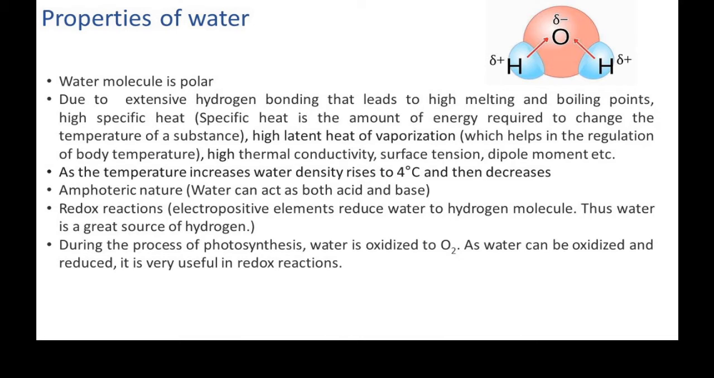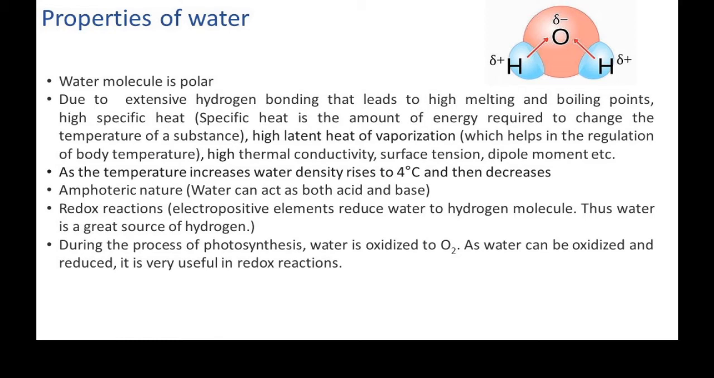As temperature increases, water density rises up to 4 degrees centigrade and then decreases. Because of this property, ice floats on water. Water is of amphoteric nature, which means it acts as both acid and base. It also takes part in redox reactions, and water acts as a great source of hydrogen.